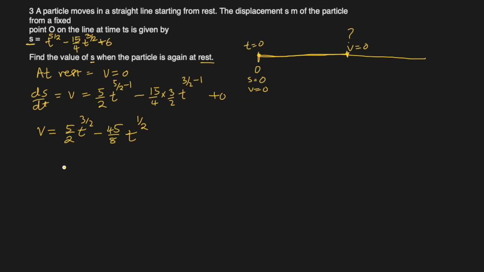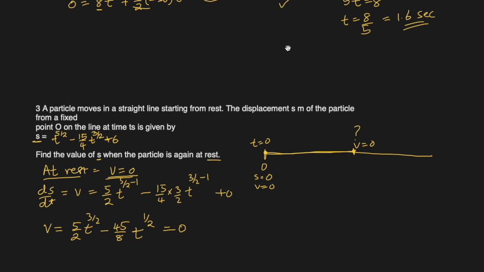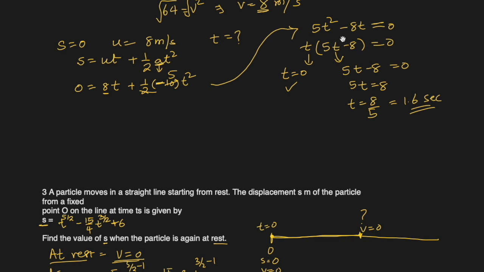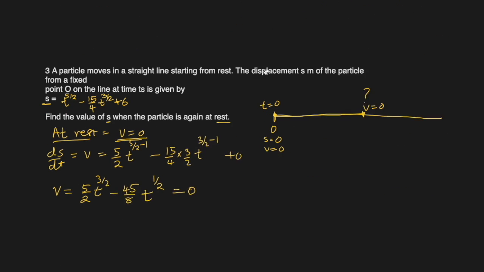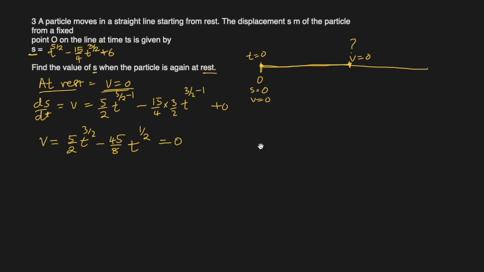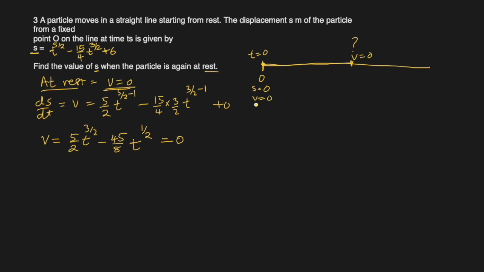This is the one. Now we said that at rest they are asking, so velocity has to be equal to 0. This has to be equal to 0. And this will again give us two answers like previous question. Like this question, we factored it and we gave it 2 times. And obviously one of the times will be 0, because they are saying that at t equal to 0, v is 0. So we will ignore that one. So how do we factor this one?